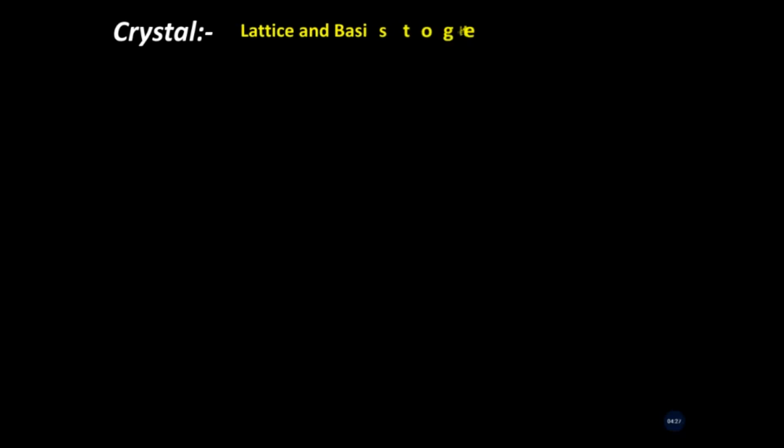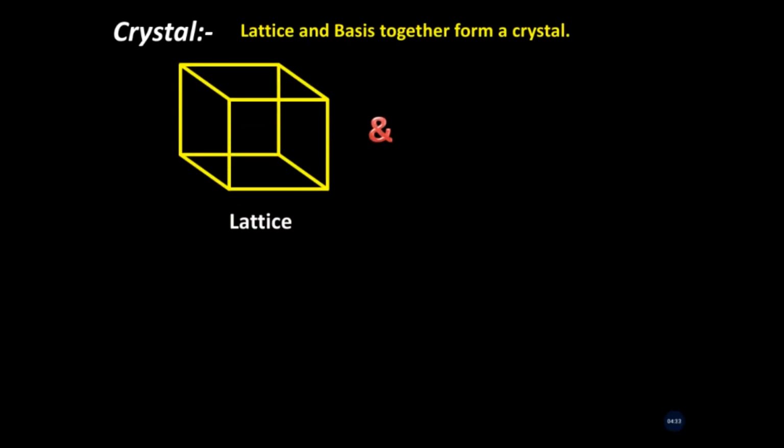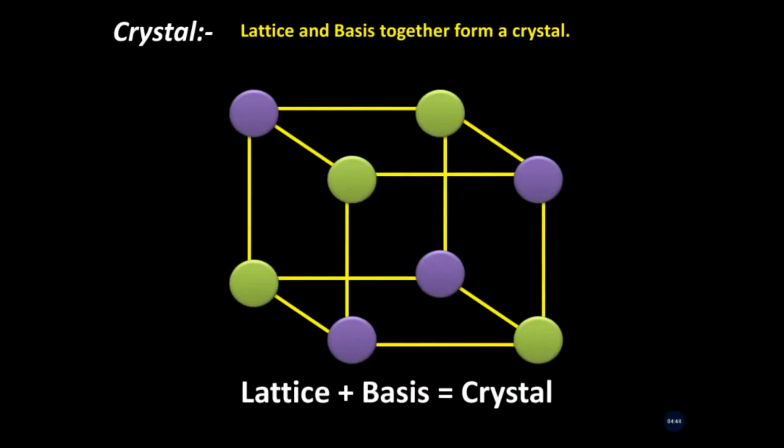Now let's discuss the crystal. Lattice and basis together form a crystal. In short, we say that the sum of lattice and basis is nothing but the crystal system. Crystals are two-dimensional or three-dimensional also. I hope you like this information about lattice, basis and crystal.